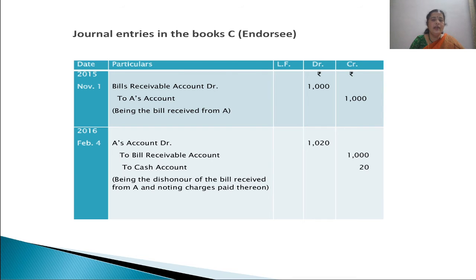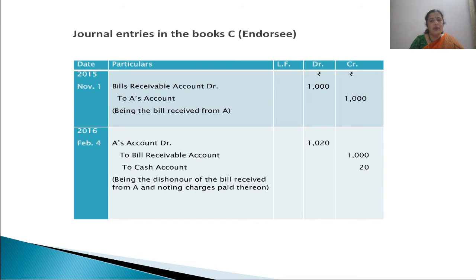Now later he happened to be C's endorser, but now A continues to be C's debtor. The reason being, the bill is dishonored. So debit debtor's account, A's account debited, but not for 1000 but for 1020 because of the noting charges. To bills receivable account, now bill is going out. To cash account, that is regarding noting charges.